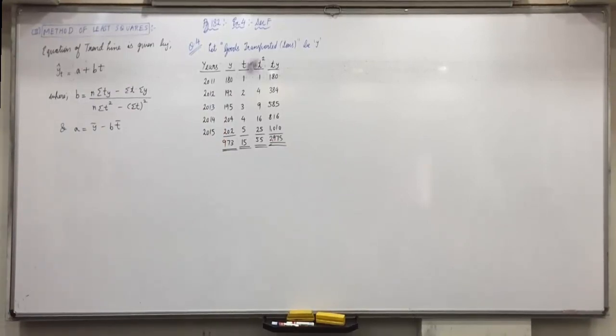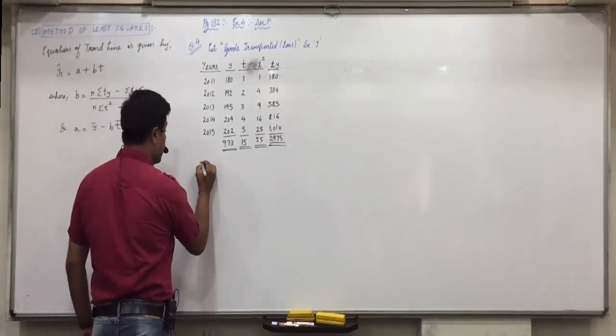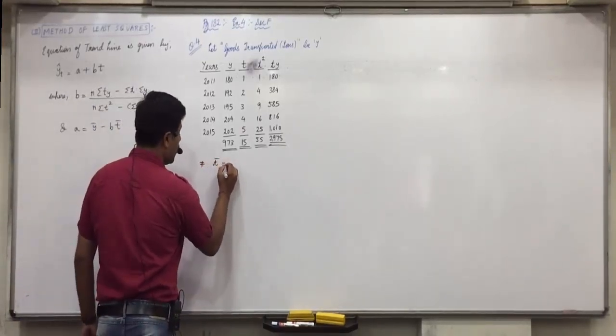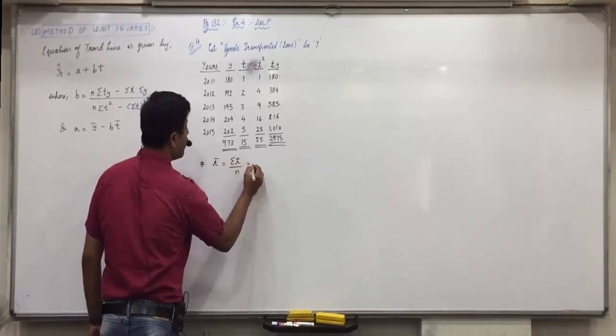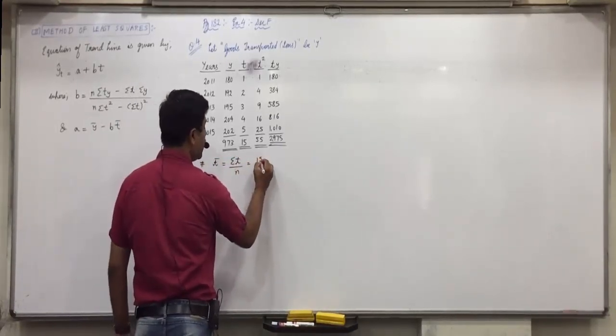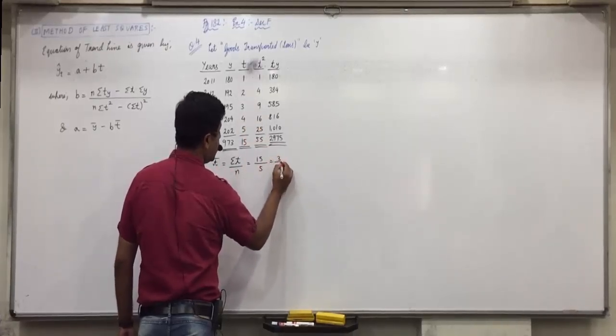Any doubts with this? Understand, probably the complete pattern is exactly the same. Now as we used to first find x bar and y bar, here first we'll find t bar and y bar. Then we'll proceed with the equation. So first we will find t bar and y bar. T bar is equal to sigma t upon n. Sigma t, that is 15 upon n, that is 5, equal to 3.